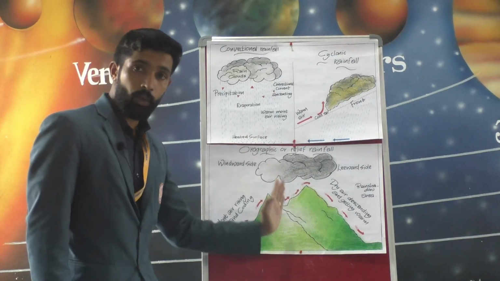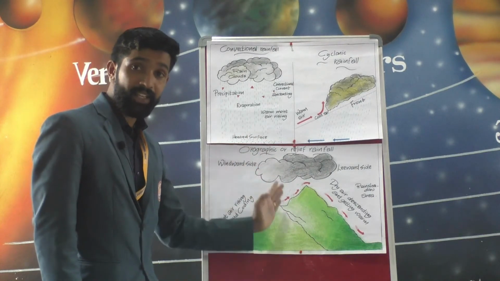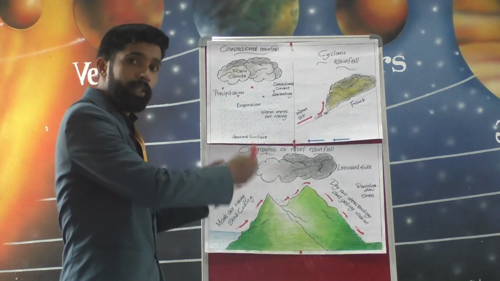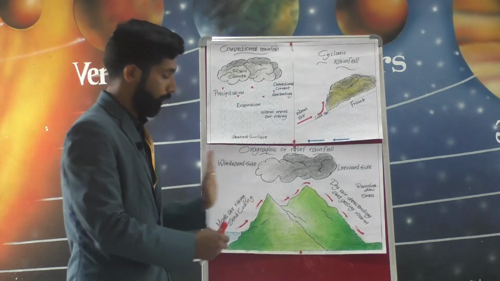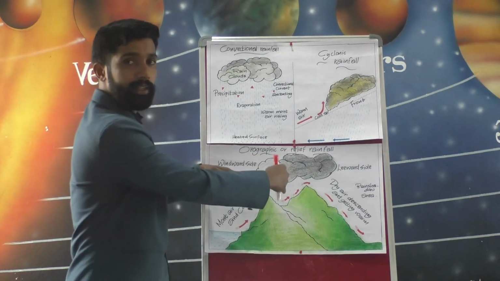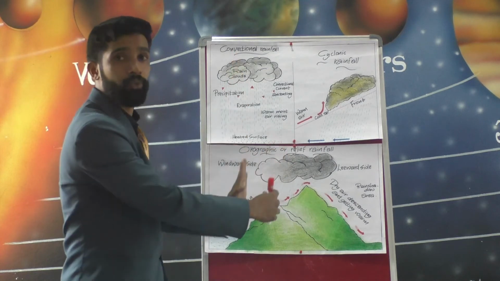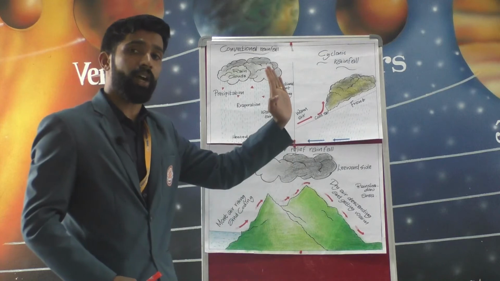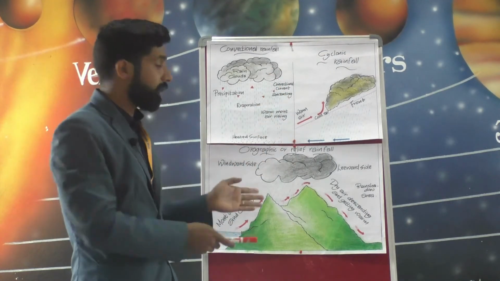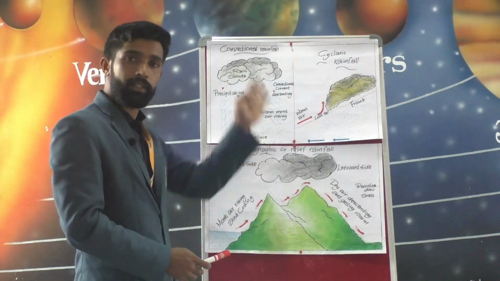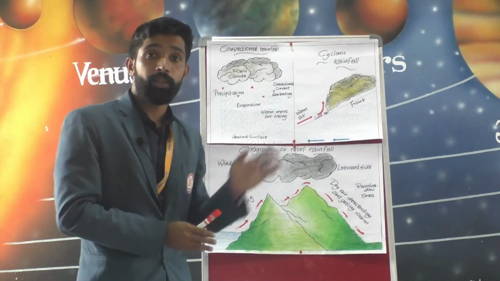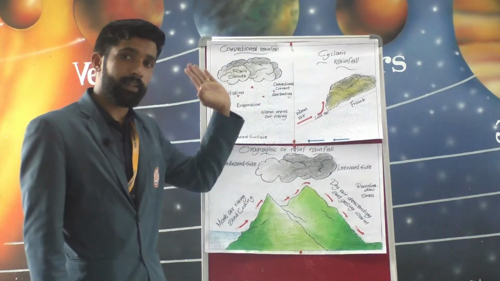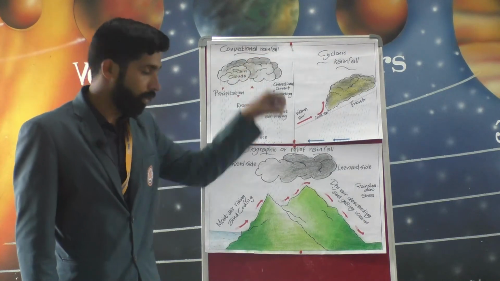Okay. So, the warm moist air is forced to rise when it meets an obstruction. So, it was flowing smoothly. When the obstruction came, it is forced to rise up. So, as the air moves upwards, it starts cooling. Once it is up, it starts cooling. The water vapor in it condenses and rainfall occurs.